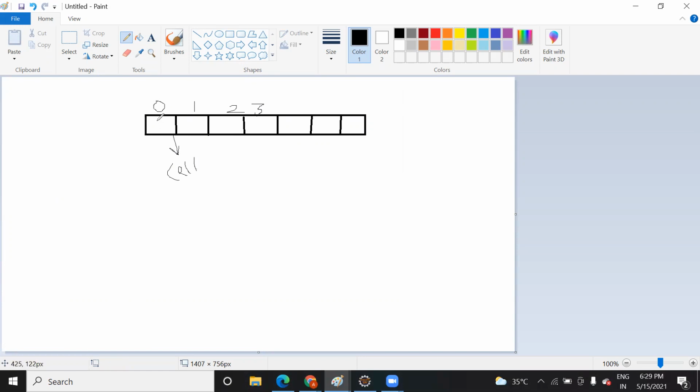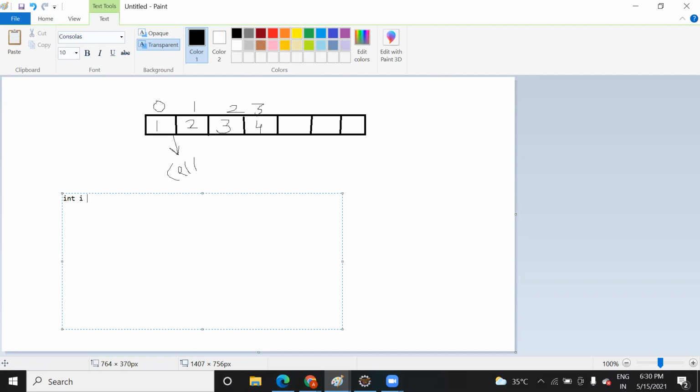And we save the data, like 1, 2. Suppose you have declared your array of integer type, then you are going to save the data 1, 2, 3, 4, 5, and anything. Now when you want to access the elements of an array, how are you going to write the for loop? You will write the type, which will be the index. You can declare it or directly write in the for loop: for int i starting from the zero index.